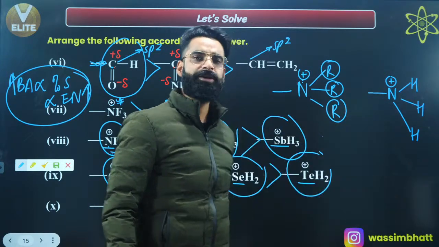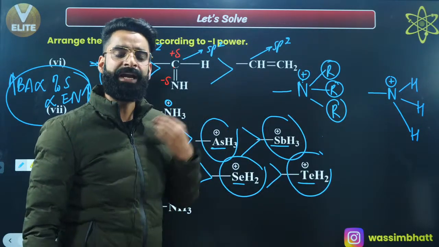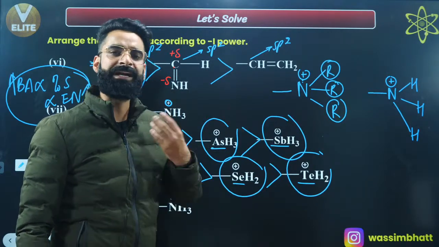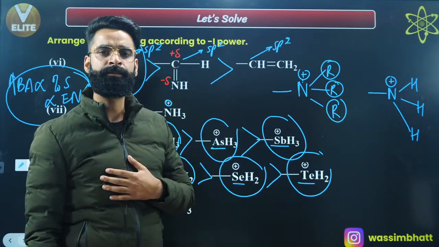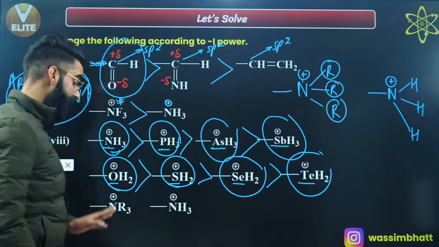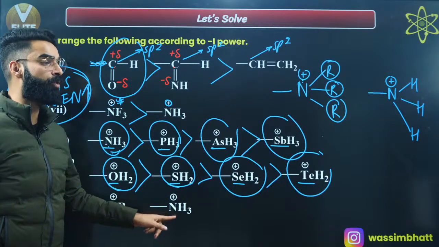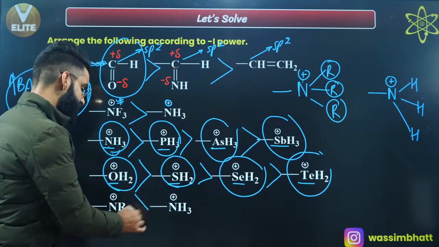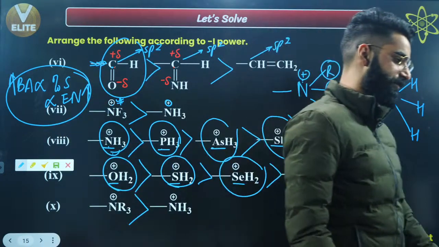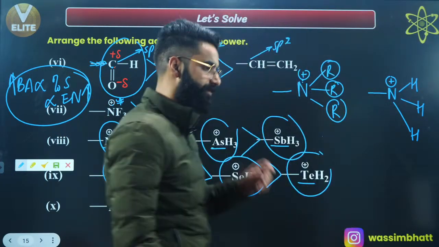Wherever electronegativity is more, there only the tendency to drag the sigma electron density towards itself will be more. And wherever that tendency is more, that group only shows more minus I power. So among these two, it looks like this group should have more minus I than this group, but the case is reverse. This group has got more minus I power than that of this group. I'm sure it's again clear to you, 1 is greater than 2.